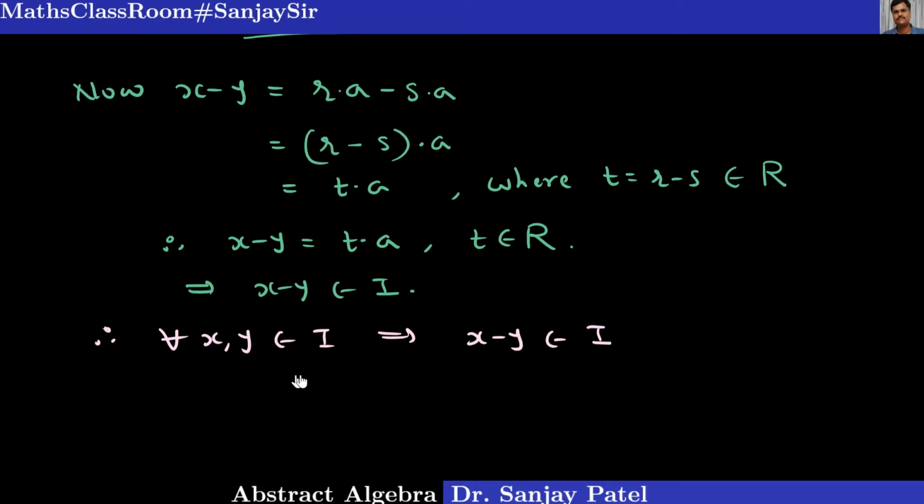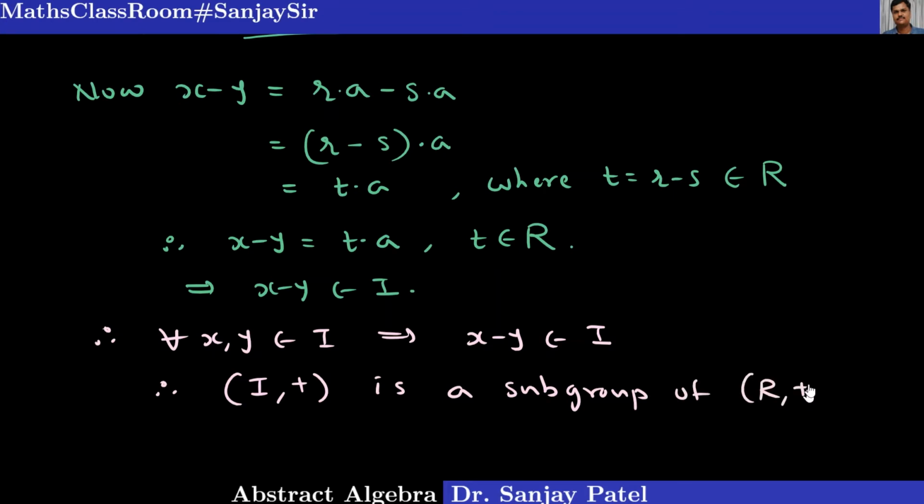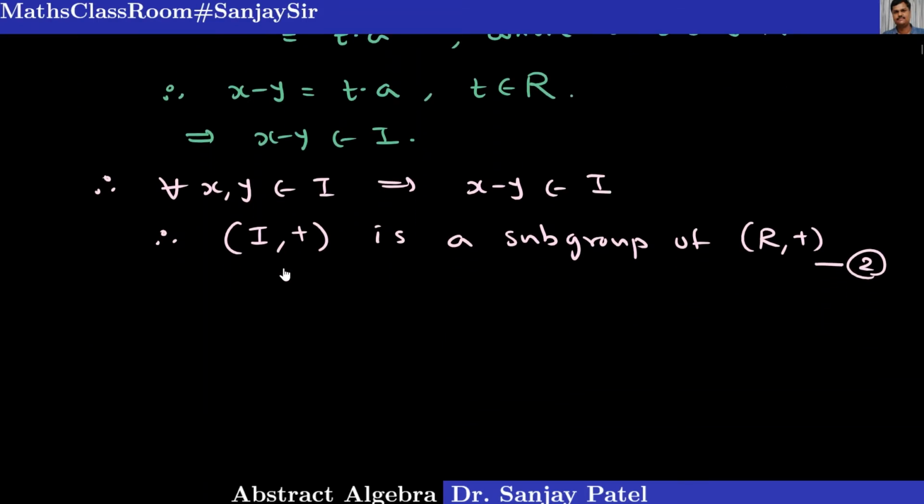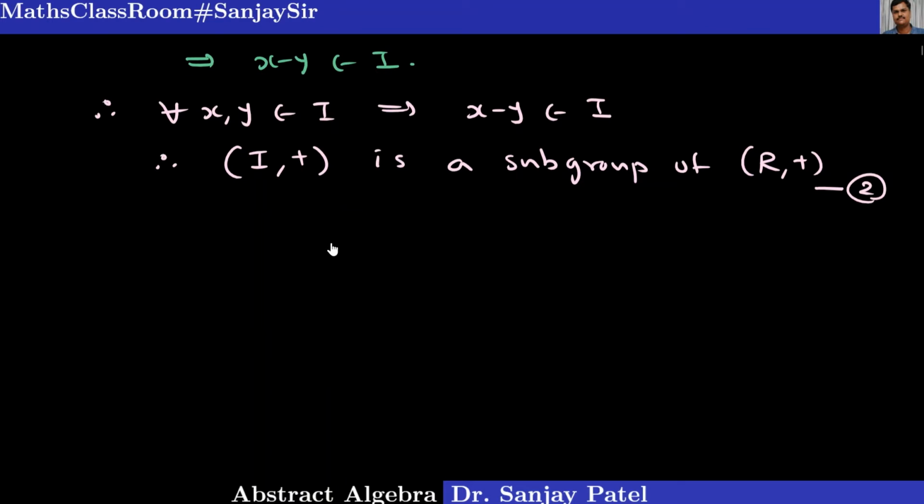Okay. And therefore the set I, comma, plus is a subgroup of R, comma, plus. Okay, this is my second result. The next thing is to show that the set I satisfies the ideal condition.